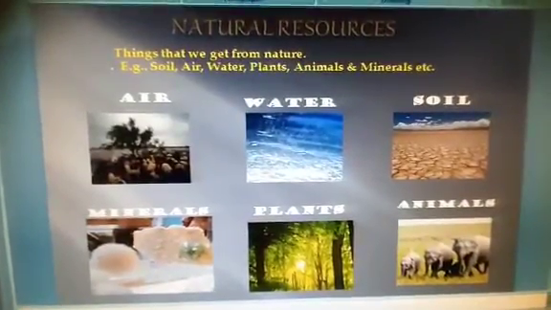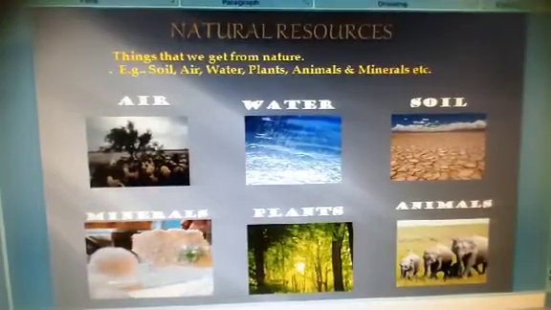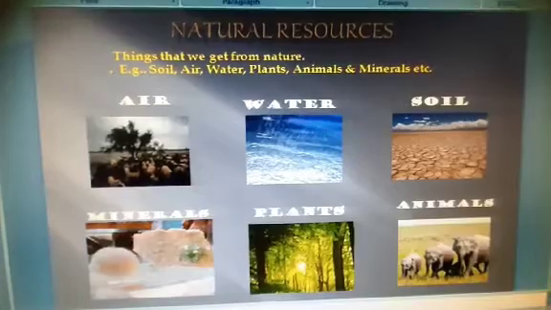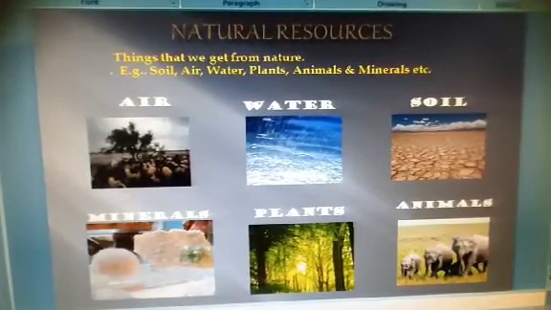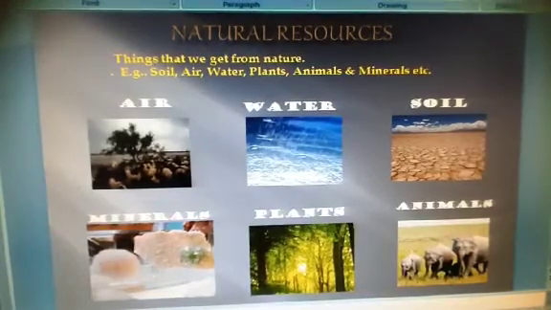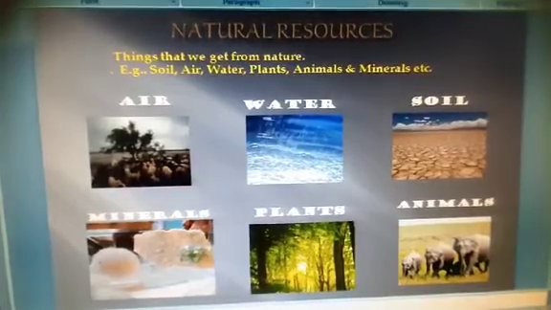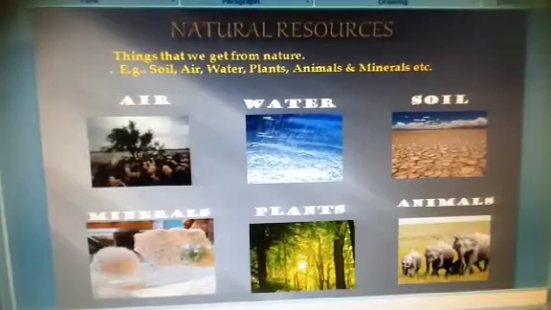Good morning, students. Today we are starting with a new lesson, first lesson of standard 6th, that is natural resources. I hope you all are sitting with your textbook and a pencil in hand. Last year, I think you had the lesson natural resources. So we will recall that lesson first.